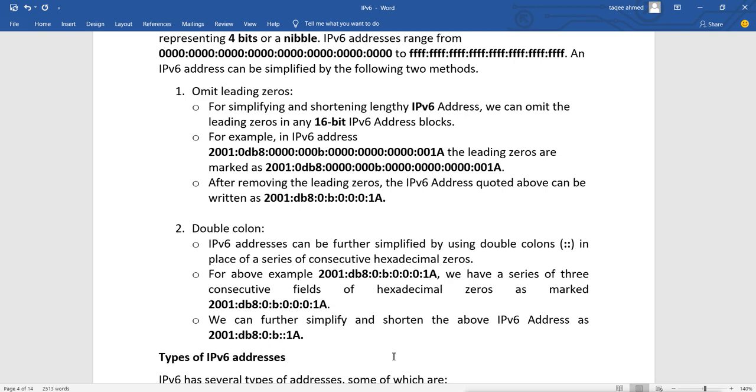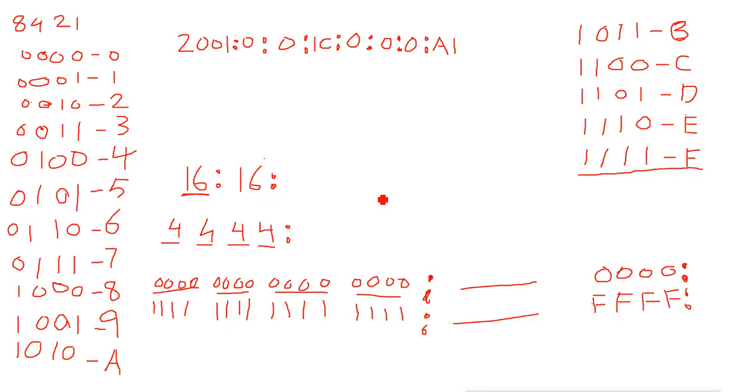For example, in this IP we have 2 consecutive zeros here, and then we have 3 consecutive zeros here. Now that double colon option we cannot use for both. We can only use it once. Either I use it for these 2 consecutive zeros, or I use it for these 3 consecutive zeros. I cannot use it for both.